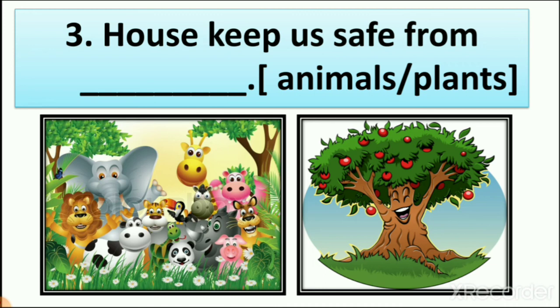So that's why we are living in house. And if you are going in forest, and if there is no place where you are safe, then maybe you are killed by the wild animals, right? So house keep us safe from animals. We don't need to protect ourselves from plants, right? If there is apple tree in your garden, it is good thing, because apple tree doesn't hurt you.